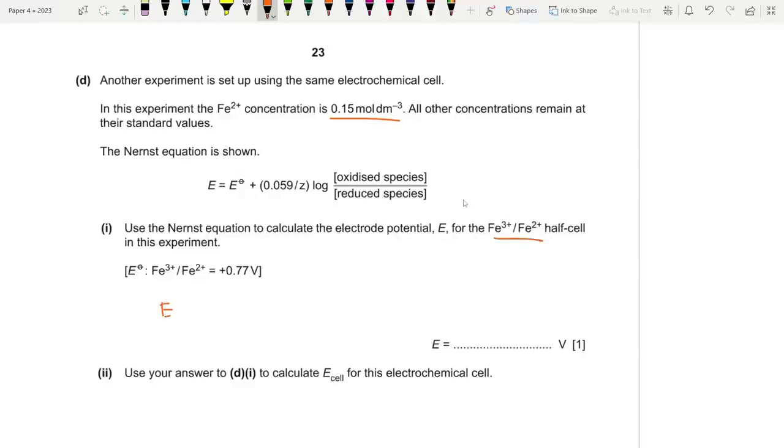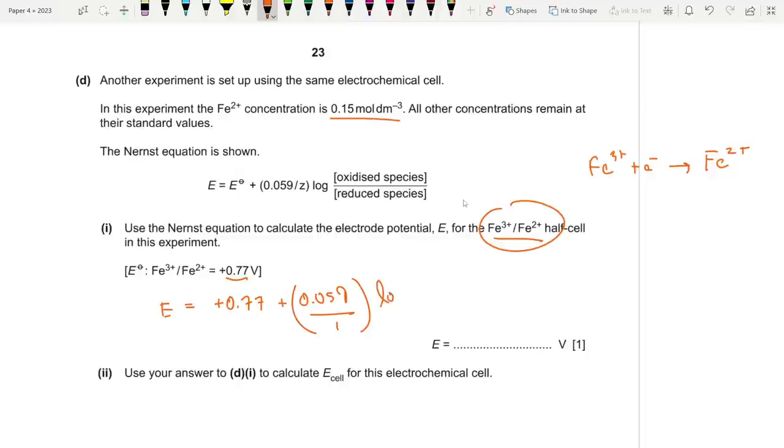Okay, so according to the Nernst equation, the new electrode potential will be equal to the standard one, which is plus 0.77 plus 0.059 divided by Z. What is the electron transferred over here in the reduction? Only 1 electron, right? So it's just plus 0.059 by 1 times log oxidized species. So what is the oxidized species? It is Fe3 plus. So that's simply going to remain at 1.